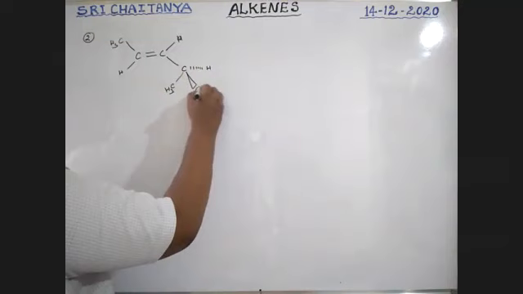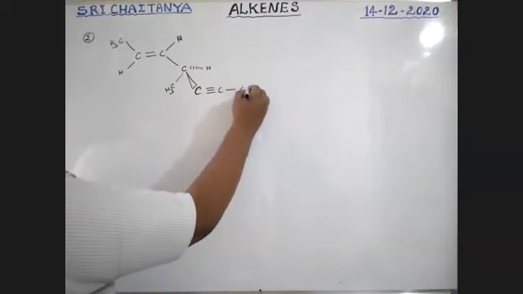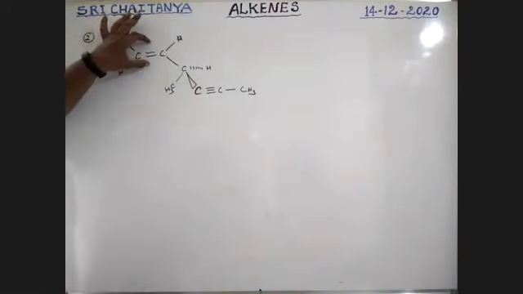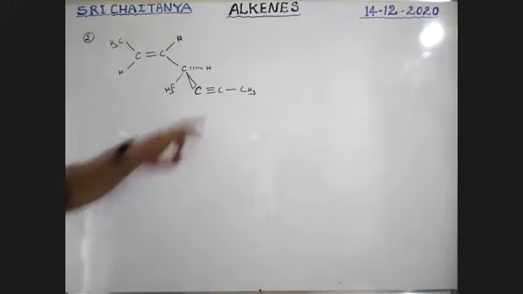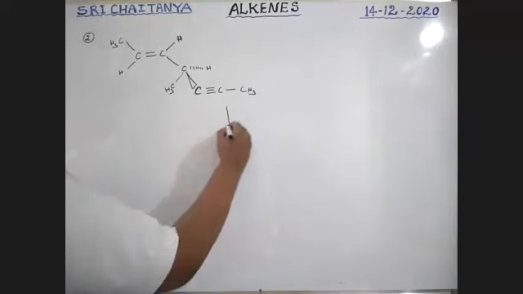This is bonded to C triple bond C-CH3, boys. This is the compound. So here it is trans, and the alkyne end is linear.